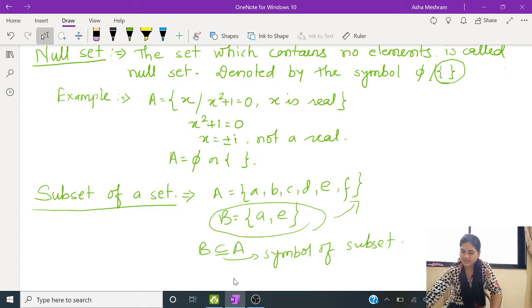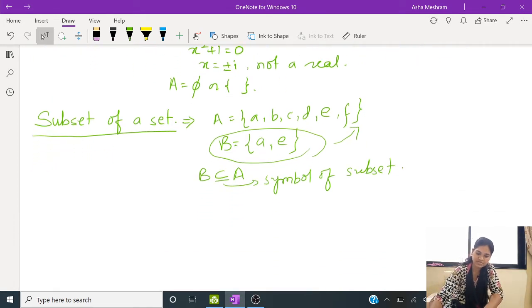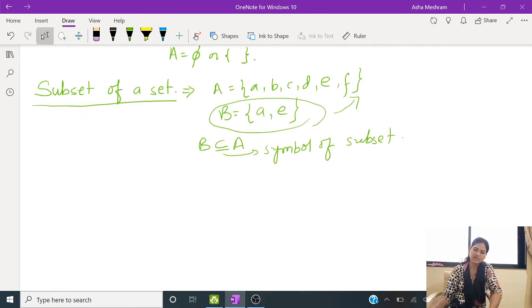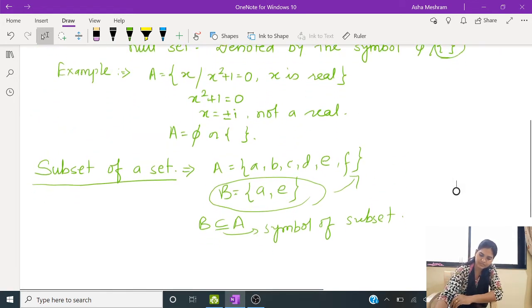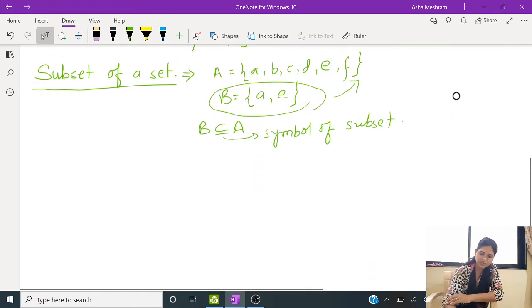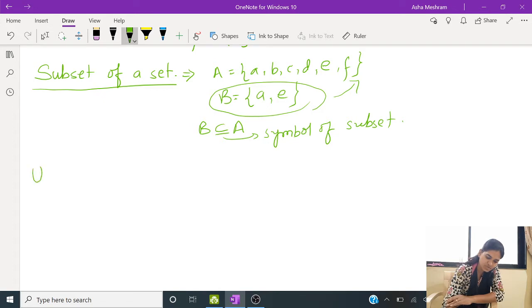Next we also define what is the union of two sets and what is the intersection, because these are the very basic definitions which will be required before starting the unit 1. So let's take a recall of all the definitions. Next definition is union of two sets.